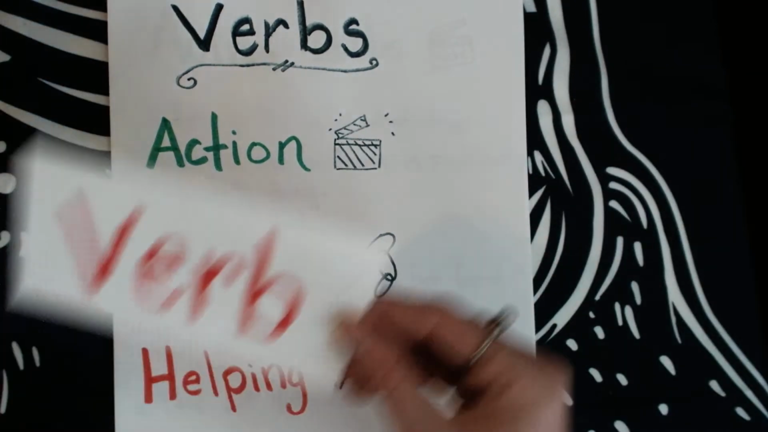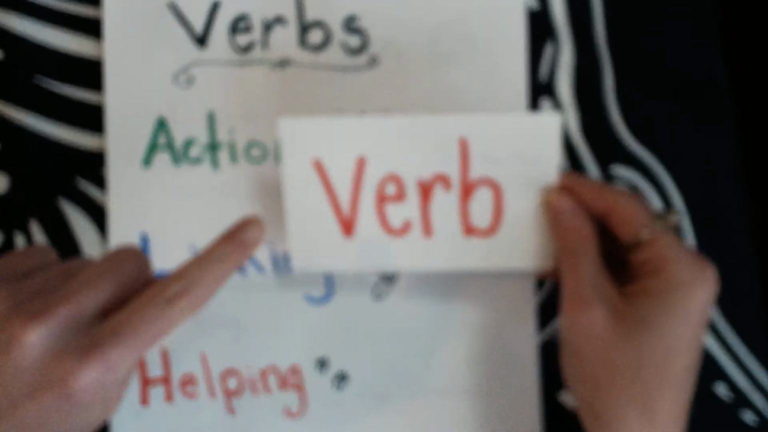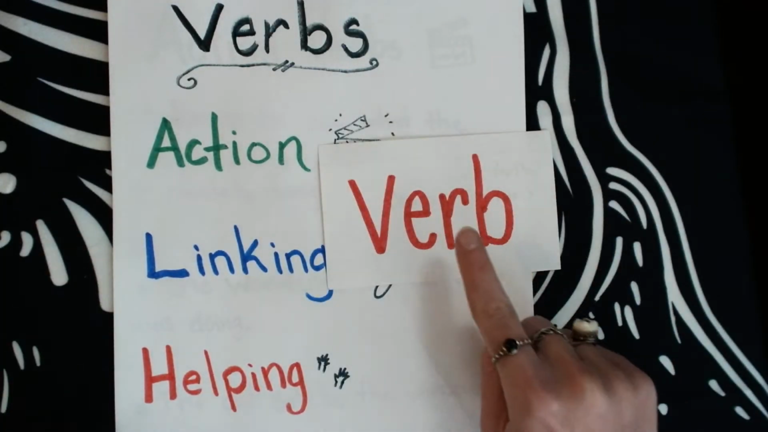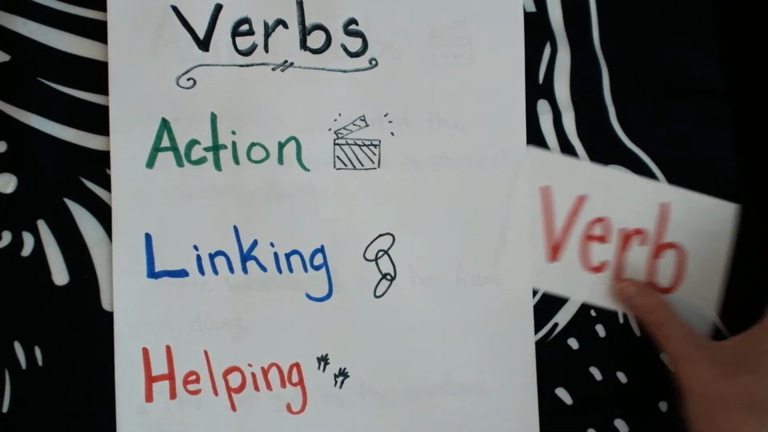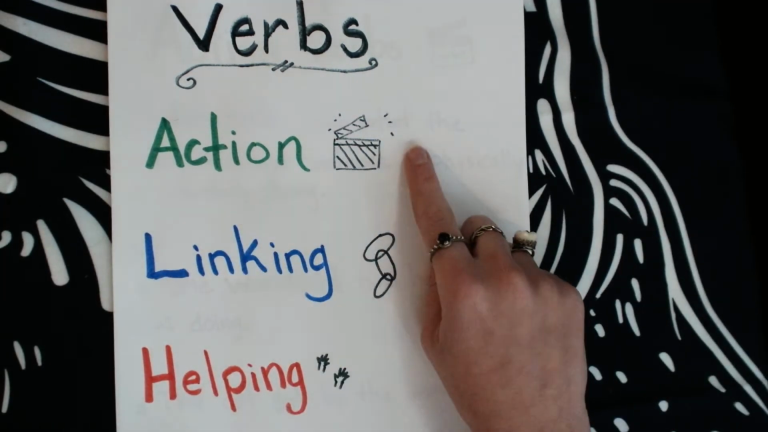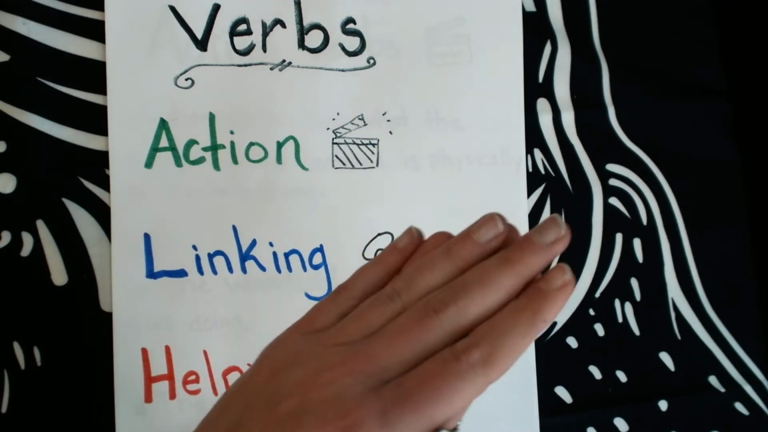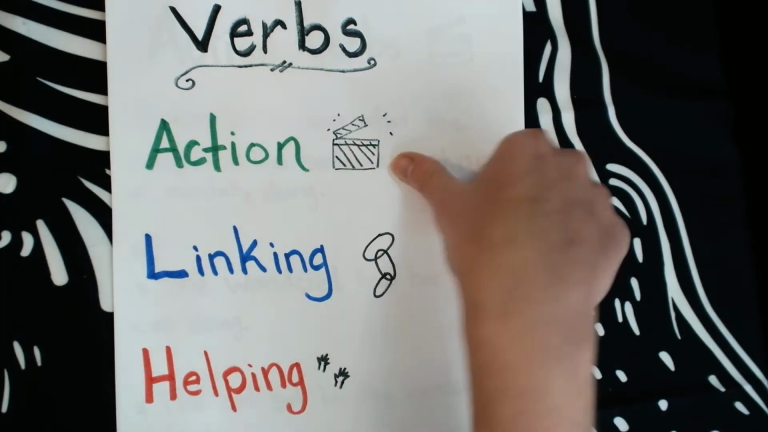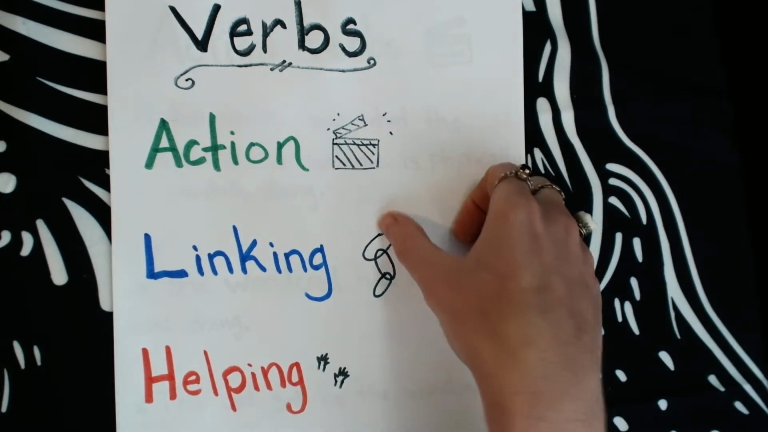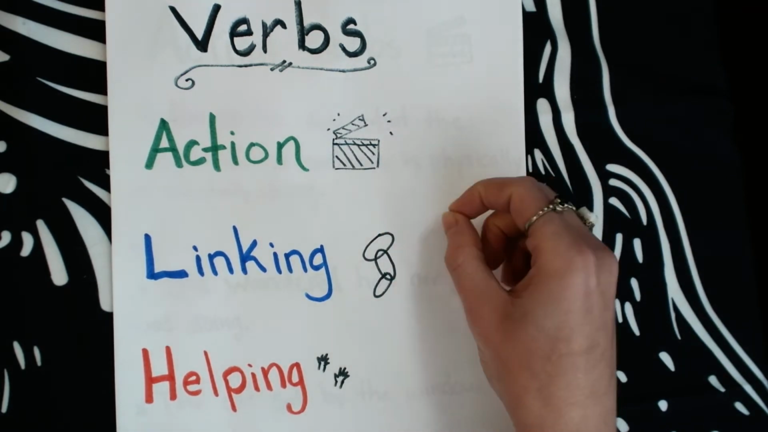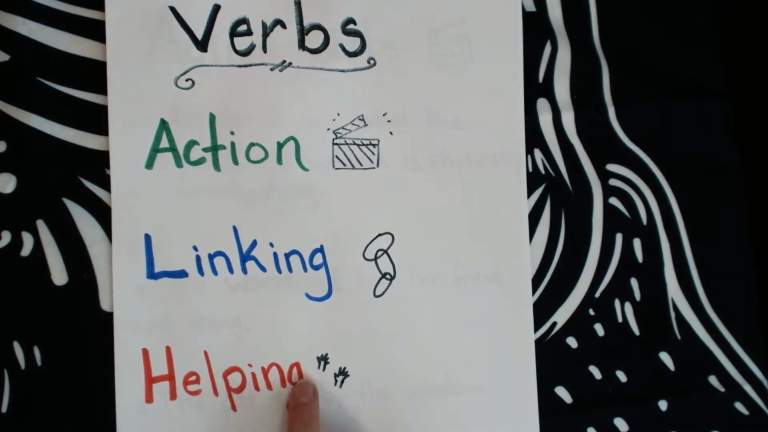And as you remembered from our verb card, it's red because every sentence needs to have at least one of these three types of verbs in order to be a sentence. So you can see I've added little pictures. This is like the lights, camera, action. So that's showing something we can do for our action verbs. Our linking verbs, I tried to draw a little chain, like they're linked together. And helping, we lend a helping hand, so we have a couple little hands going on right there.